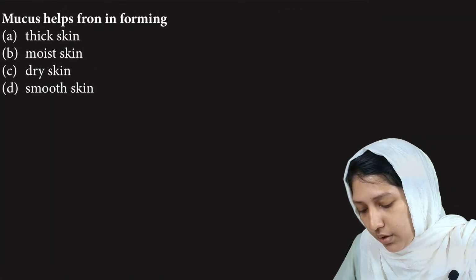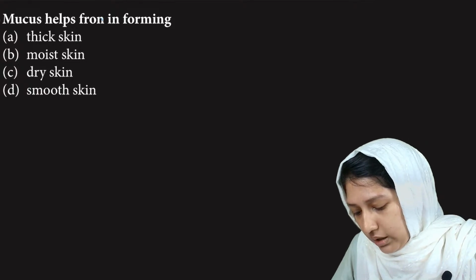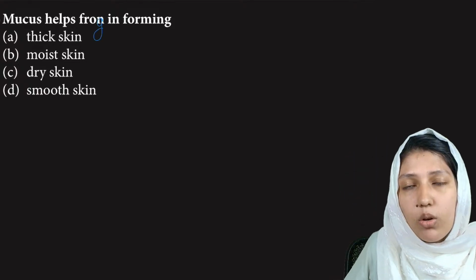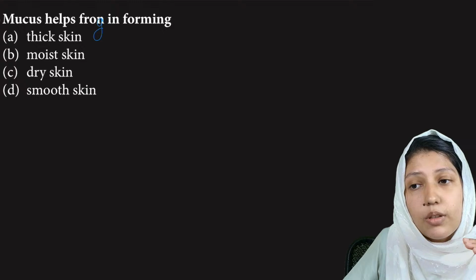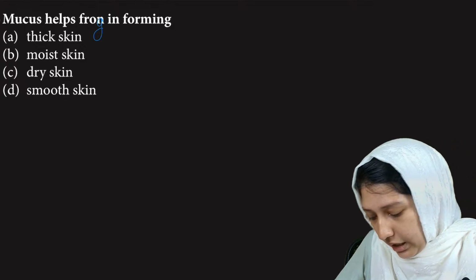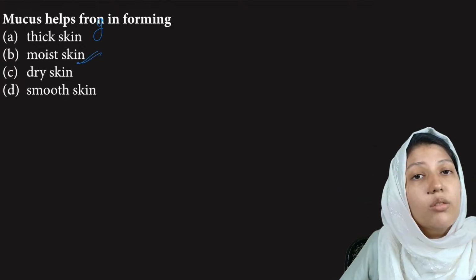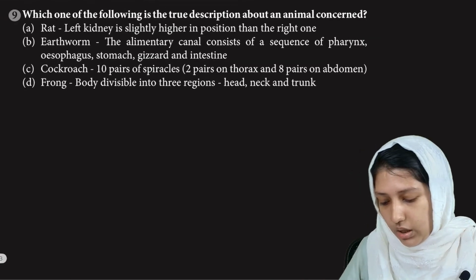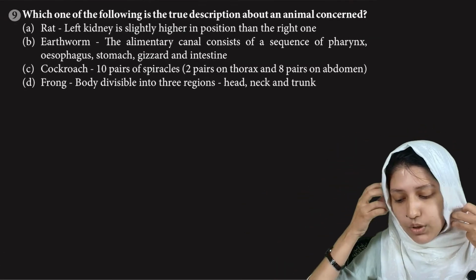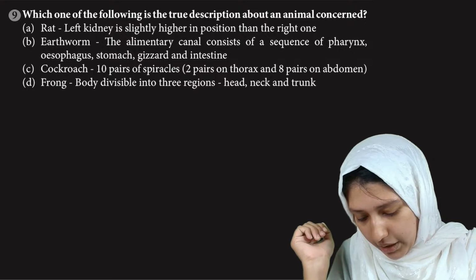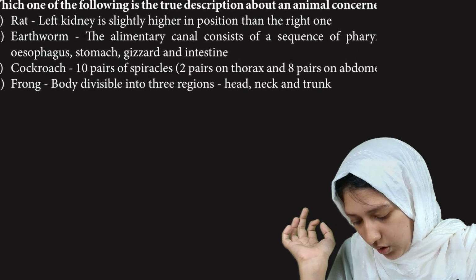Mucus helps the frog in forming moist skin. What is the character which is given by the mucus? It gives moist skin. Then, which one of the following is the true description about an animal? The true one.